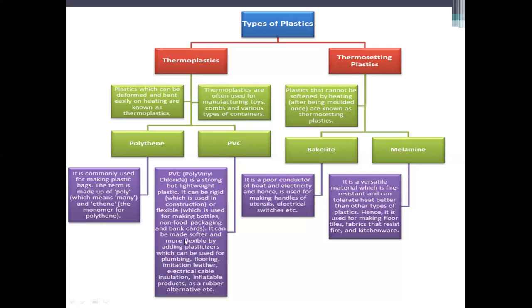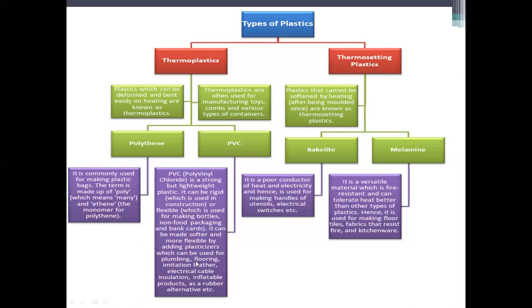It can be made softer and more flexible by adding plasticizers, and can then be used for plumbing, flooring, imitation leather, electrical cables, insulation, inflatable products as a rubber alternative, etc. So if we add plasticizers which soften this PVC, this type of plastic can be used for flooring.